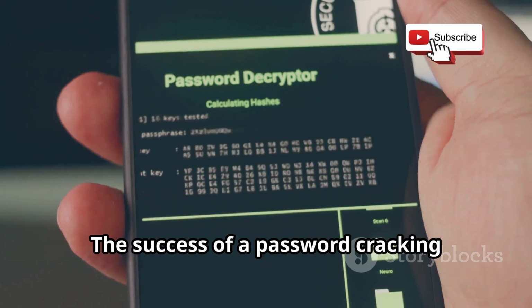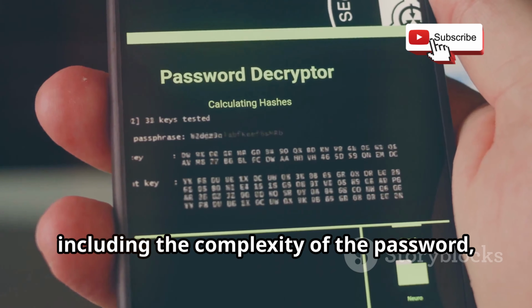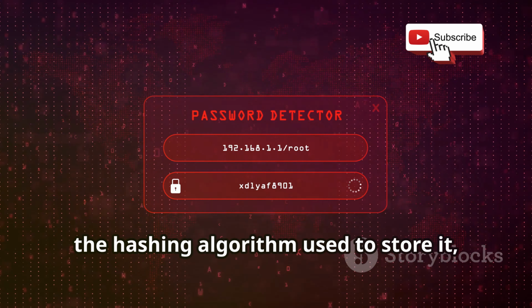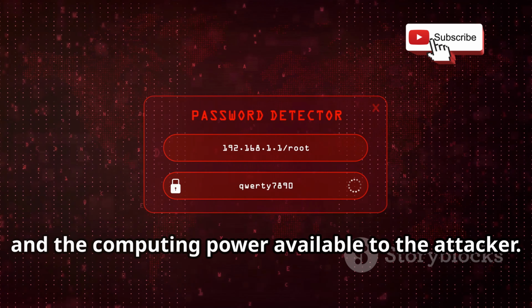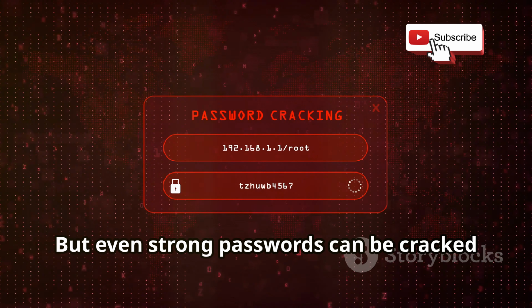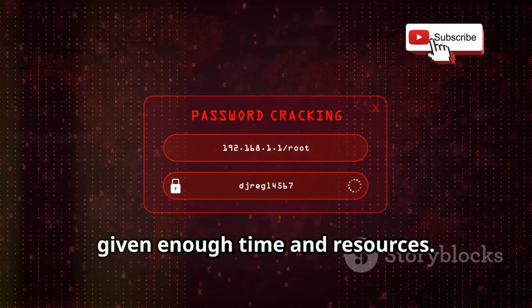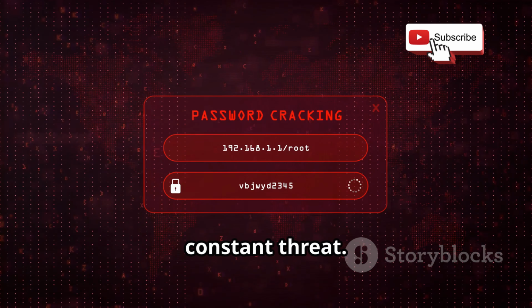The success of a password cracking attempt depends on several factors, including the complexity of the password, the hashing algorithm used to store it, and the computing power available to the attacker. Each element plays a critical role in the process, but even strong passwords can be cracked given enough time and resources. The persistence of attackers is a constant threat.